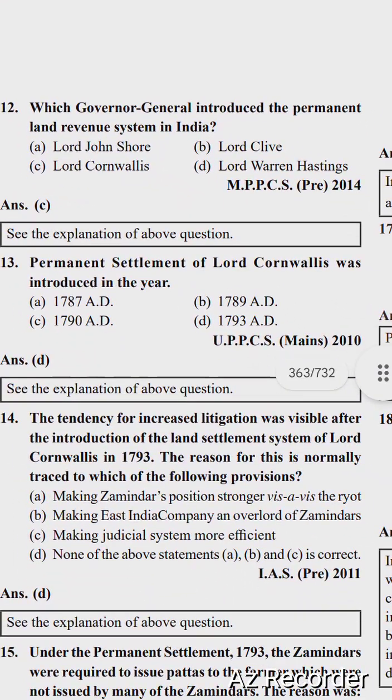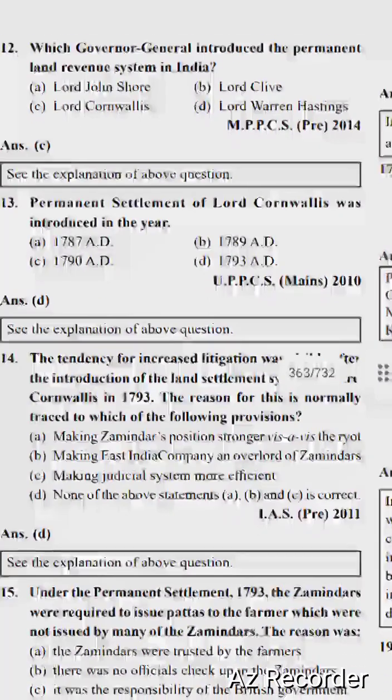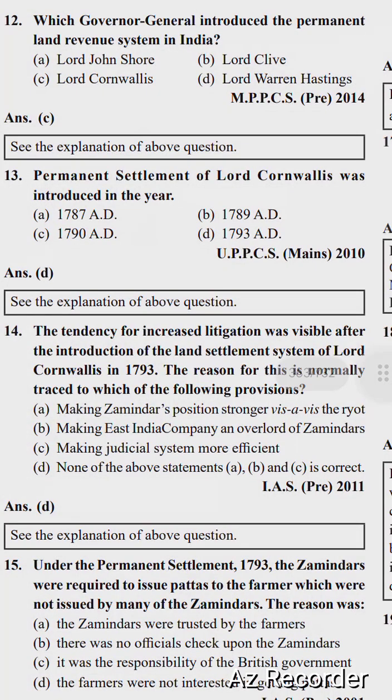Next question is, which Governor General introduced the permanent land revenue system in India? Options are Lord John Shore, Lord Clive, Lord Cornwallis, Lord William Hastings. Right option is option number C, Lord Cornwallis. So next question is, the Permanent Settlement of Lord Cornwallis was introduced in the year, 1787, 1789 AD, 1790 AD, and